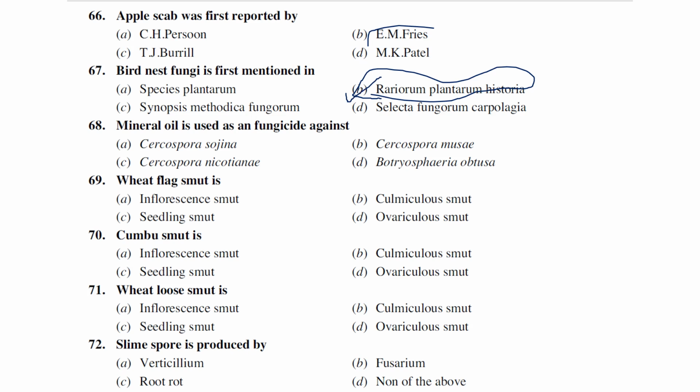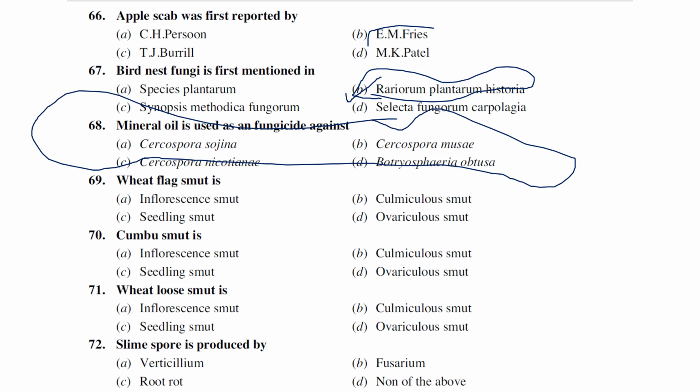Mineral oils are used as a fungicide against Cercospora musae, Nicotiana, and Botrytis. I don't know, probably Cercospora species, something as a fungicide agent. Anyway, please hold this question 68, or if you guys know the answer, please let me know. The next one is 69.